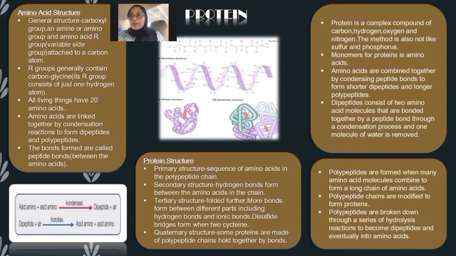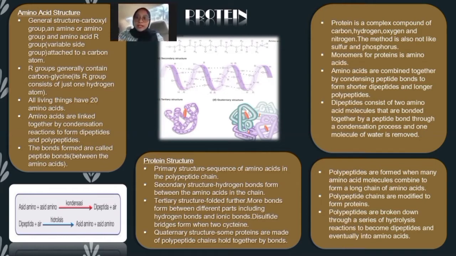Dipeptide consists of two amino acid molecules that are bound together by a process, and one molecule of water is removed. Polypeptides are formed when many amino acid molecules combine to form a long chain of amino acids. Polypeptide chains are modified to form protein. Polypeptides are broken down through a series of hydrolysis reactions to become dipeptide and eventually into amino acid.